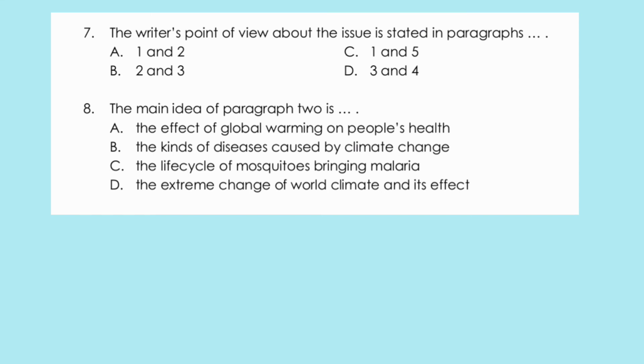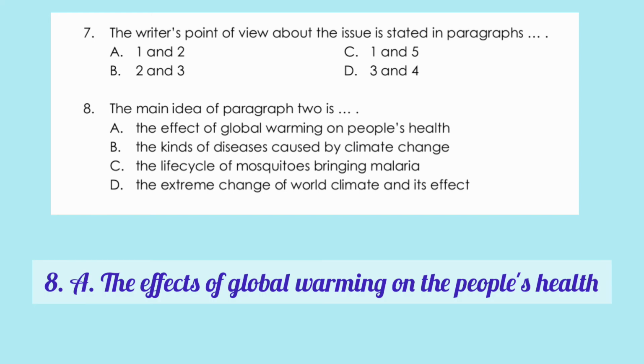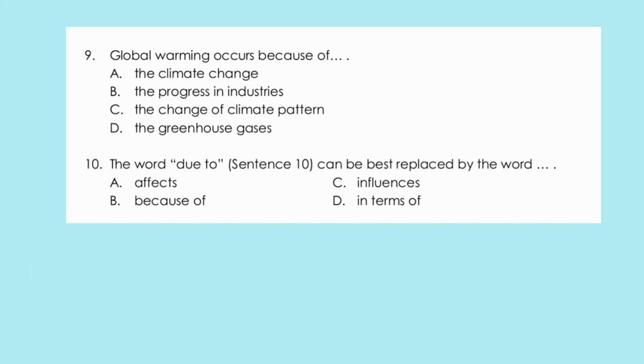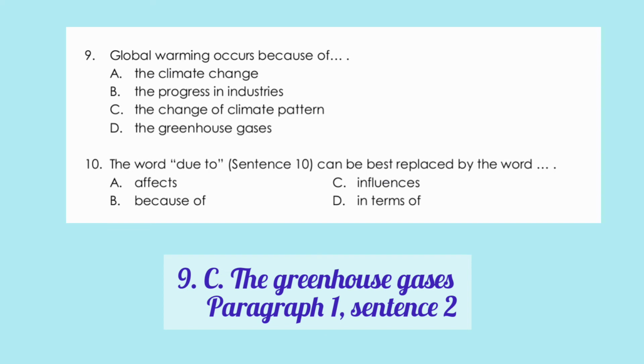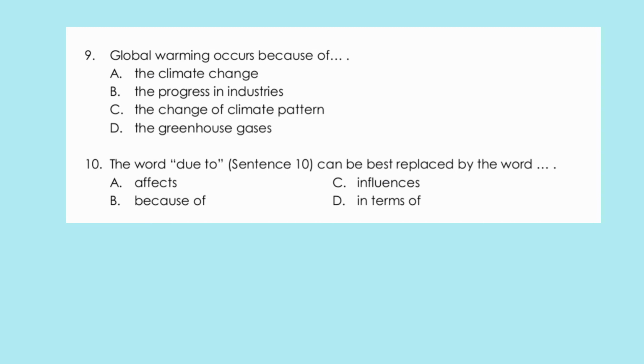Number 8, the main idea of paragraph 2 is. The answer is A, the effect of global warming on people's health. Number 9, global warming occurs because of. The answer is the greenhouse gases. Have a look at the first paragraph on the second sentence.